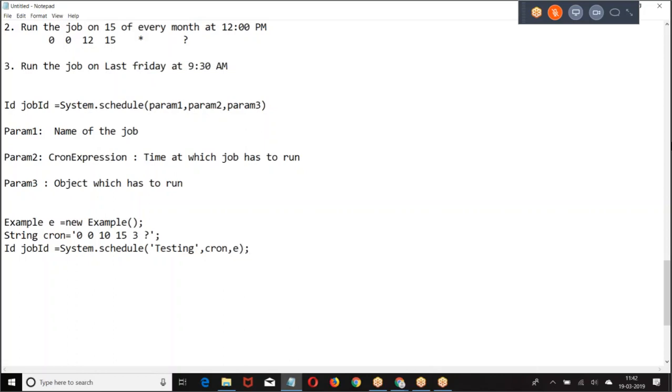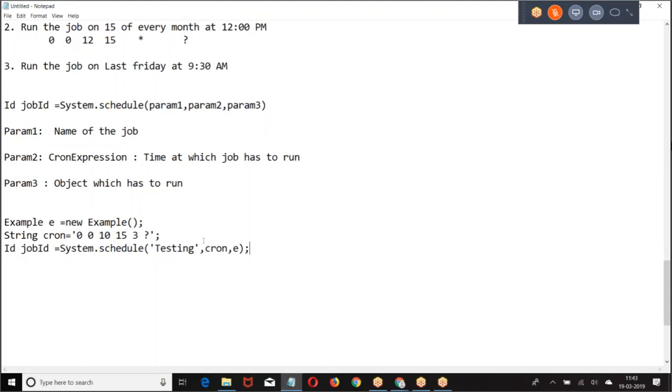Name of the job, any random string. Second, time at which the job has to run, the cron expression. Third, what is the job which you want to run? Create an object for the class which implemented the Schedulable interface. System.schedule, name of the job, expression and object.